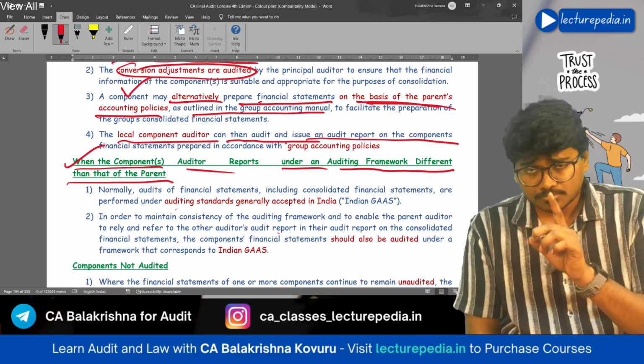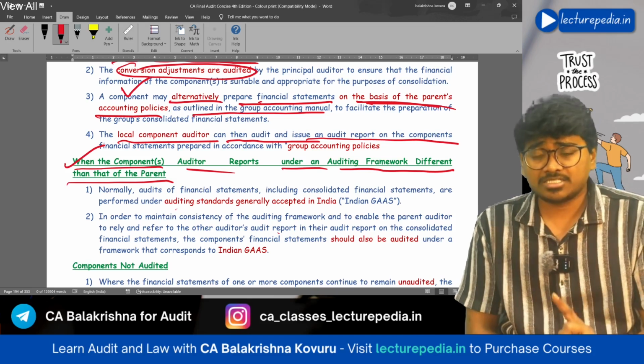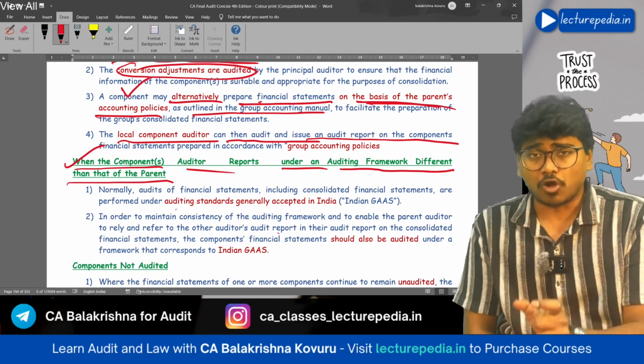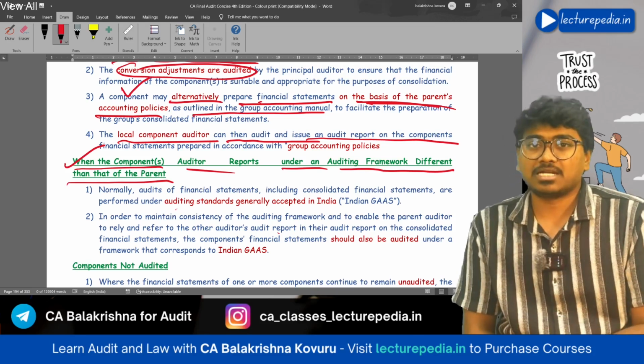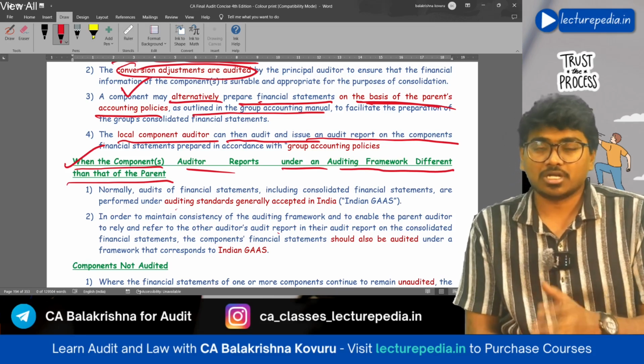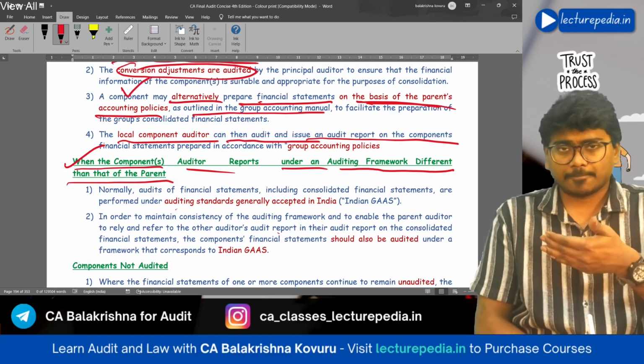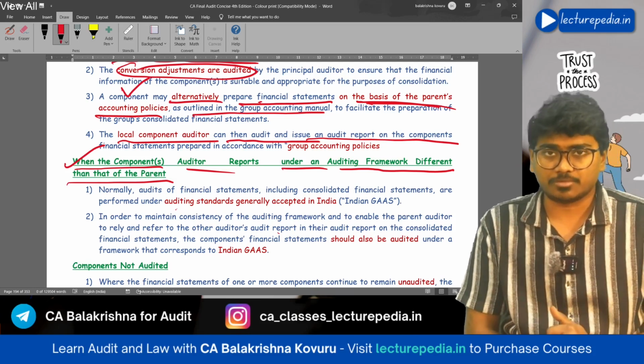Now the financial statements should be strictly audited only as per the Indian auditing standards for the purpose of consolidating them into the consolidated financial statements.